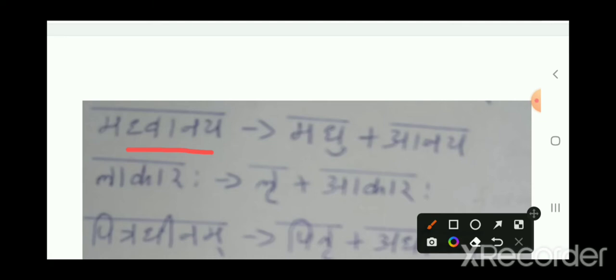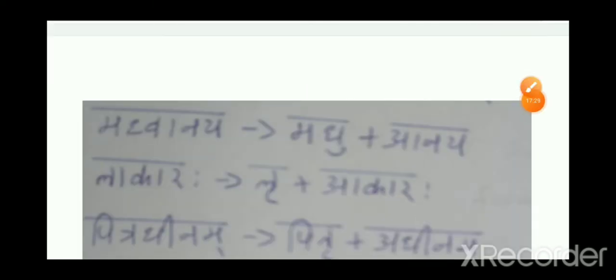Madhvanaya means, first see the definition and cases. What is the definition? Ik is followed by a dissimilar Ach, and N is the replacement. What is the N letter here? N letters are Ya, Ra, La, Va, the semivowels. Here in Madhvanaya, Vakara is there, right? So Vakara has to come.